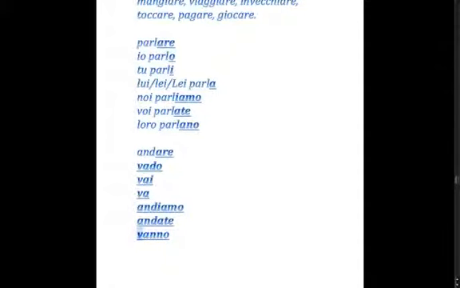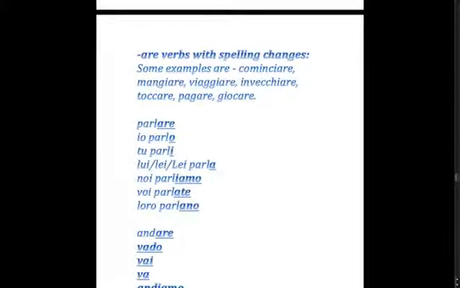You'll see the endings are the same, except for the double n here in third person plural. However, in this second example, the stem has changed for most of the conjugations, making it irregular. So this is regular and irregular verbs.